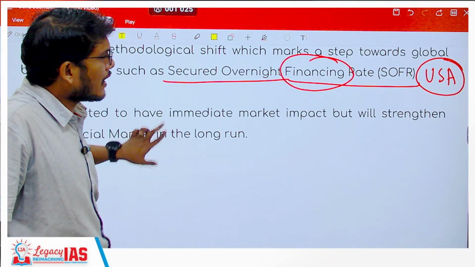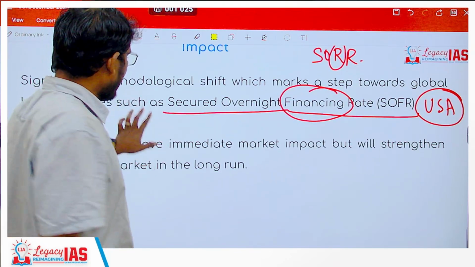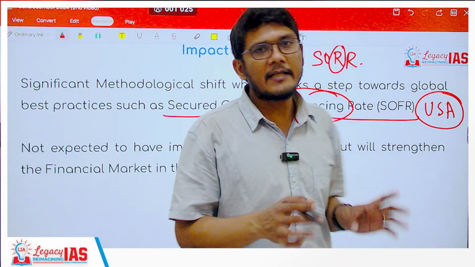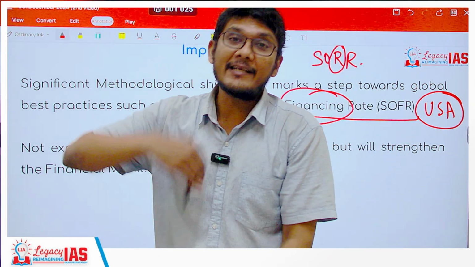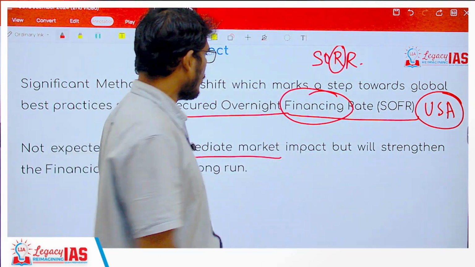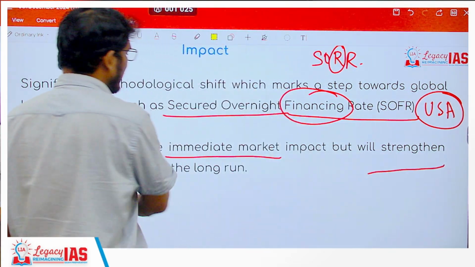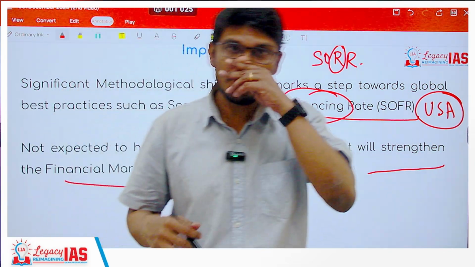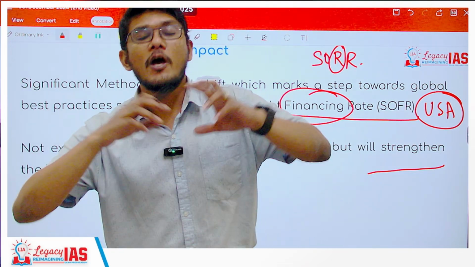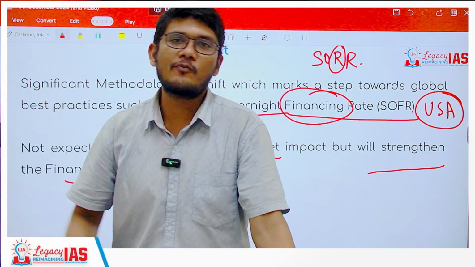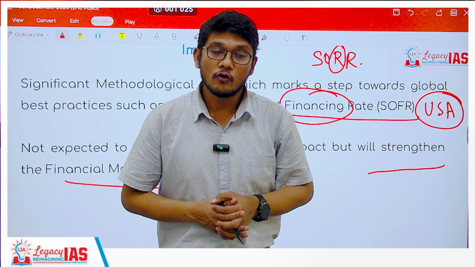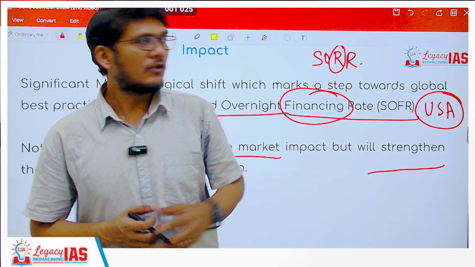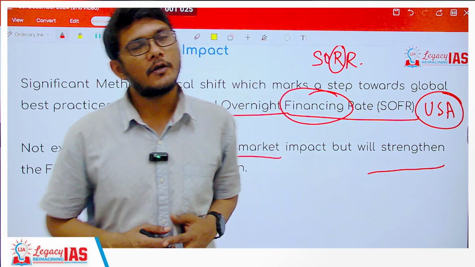Right. Now, what other benefit can you expect? It is understood that there may not be any immediate market impact, but in the long run, it is going to help strengthen the financial market of India and give it more and more stability and reduce the volatility which might have been there in the financial market. Okay, so this is all about your Secured Overnight Rupee Rate. Thank you.